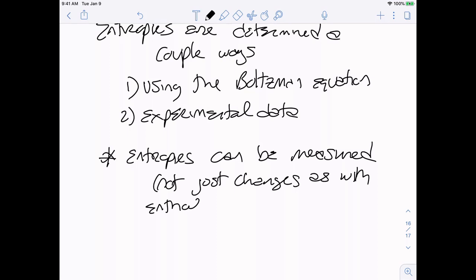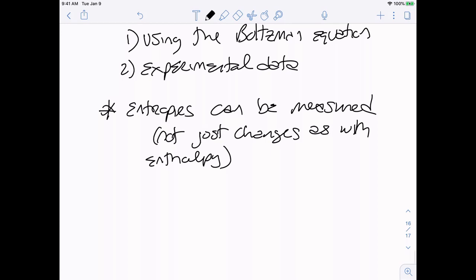as with enthalpy, right? We used standard heats of formation to be able to determine the enthalpy of our reaction. And the standard heats of formation were also changes, right? They were delta HF with the not symbol instead of just HF. So with enthalpy, it's only the change we generally measure. With entropy, we can actually measure the entropy instead of just changes. Once those are determined, they're put into a table, and then we can use them to calculate things.